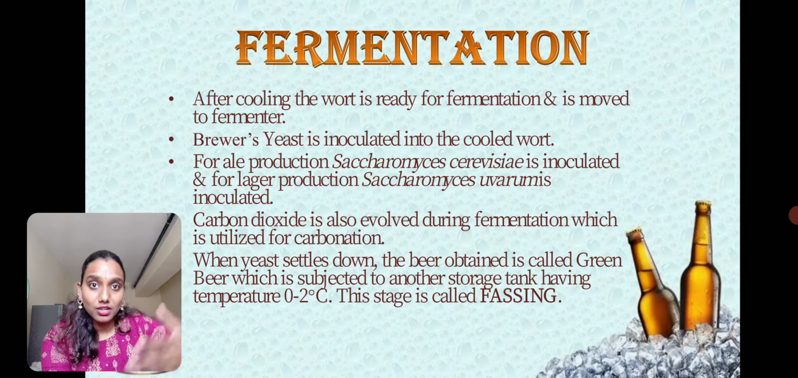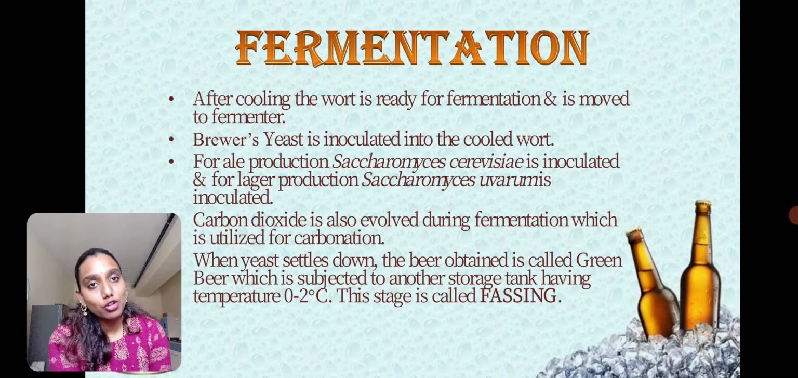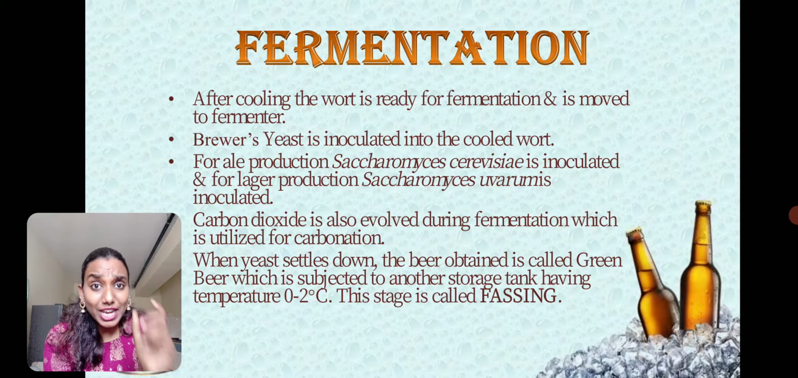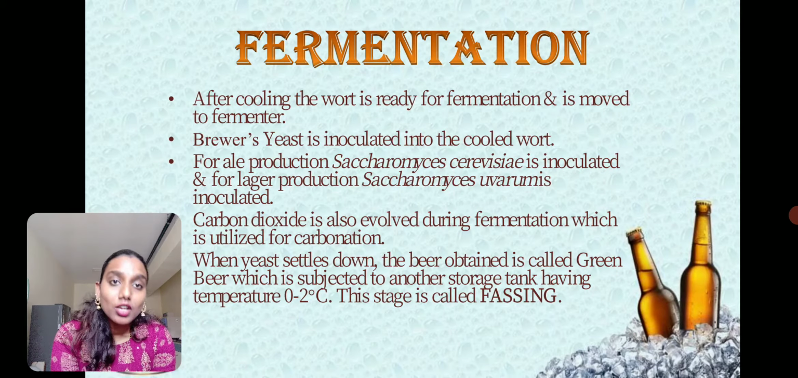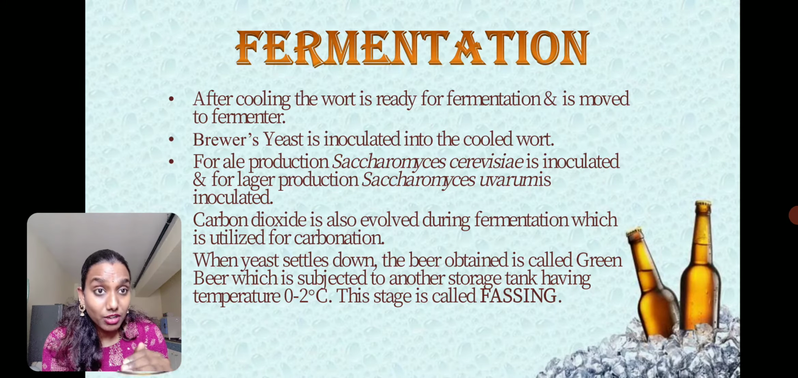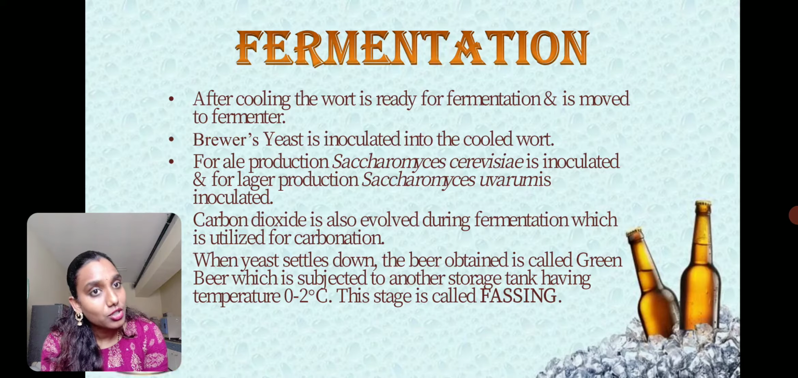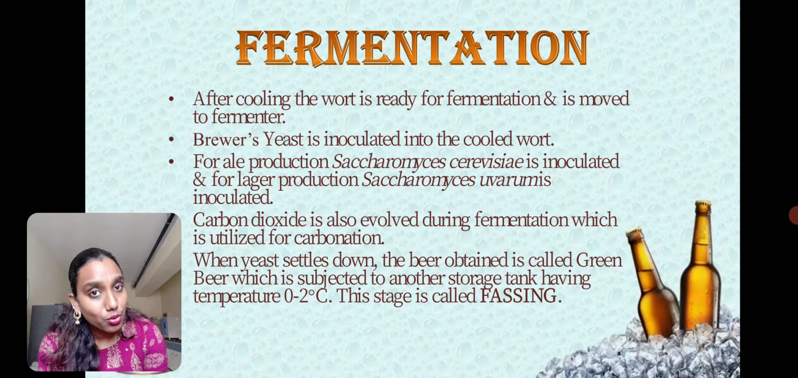It has been shifted to another storage tank, which will have a temperature of 0 to 2 degrees Celsius. The time period required for beer production is about 10 to 12 days. Once the green beer is produced, it is sedimented and the supernatant is shifted into another storage tank. This process we call fassing, where the beer is stored at 0 to 2 degrees Celsius.